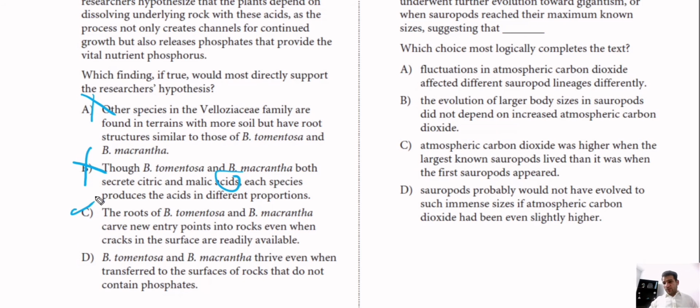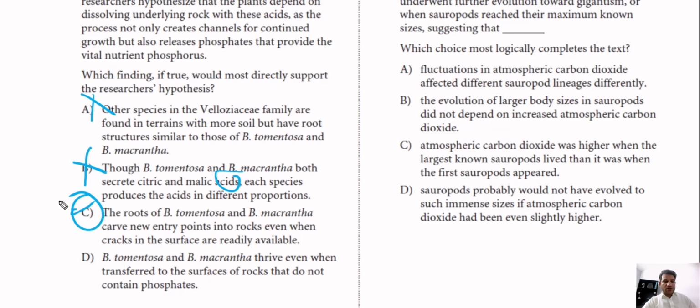So even though there are some cracks or channels ready and available for them to grow, they still secrete those acids to what? To release the phosphates or the phosphorus nutrient that is very important for them to grow. So this is correct, and supports the hypothesis made by the researchers.